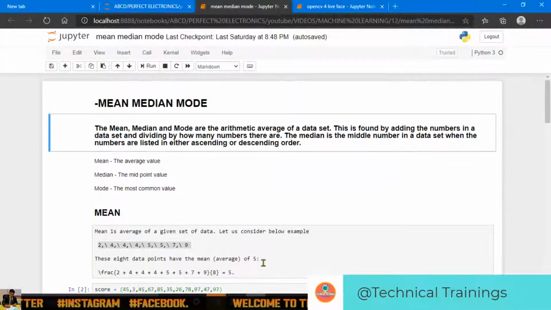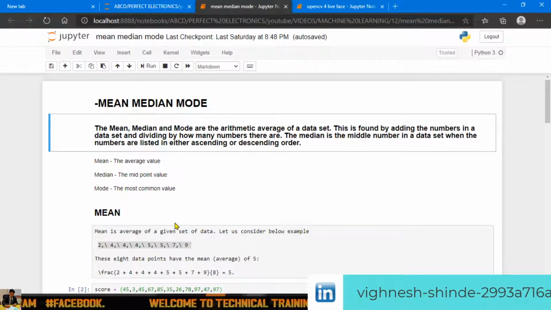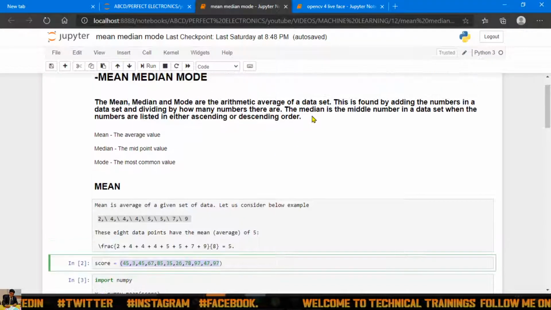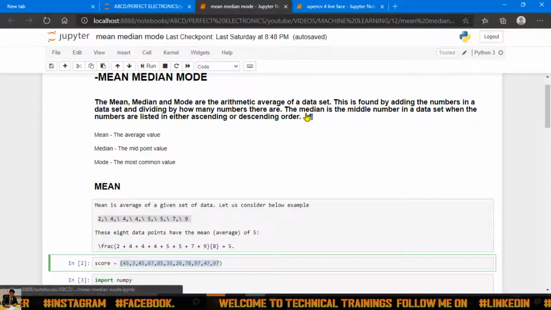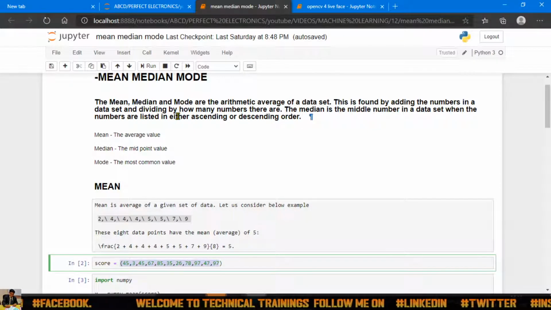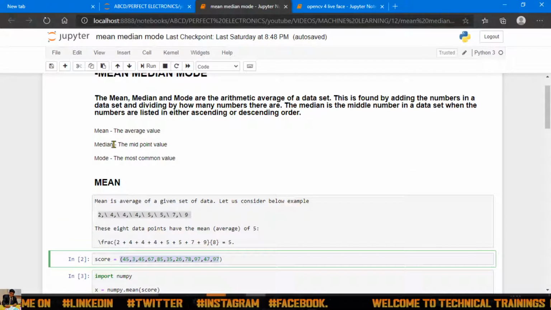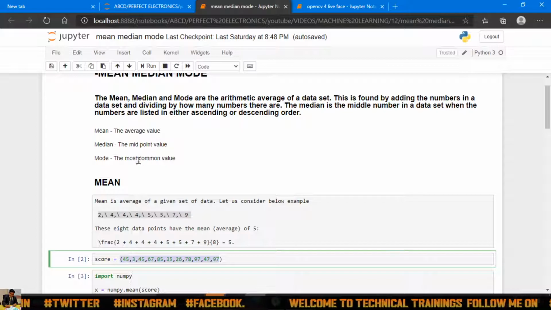So let's get started. Mean, median, mode are the arithmetic average of a data set. This is found by adding the numbers in a data set. Basically, what is the data set? This is my data set. And then dividing by how many numbers there are. I will discuss each one by one. Let's see first mean. Mean is nothing but the average value, median is nothing but the midpoint value, and mode is nothing but the most common value.